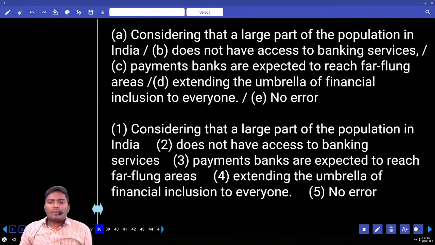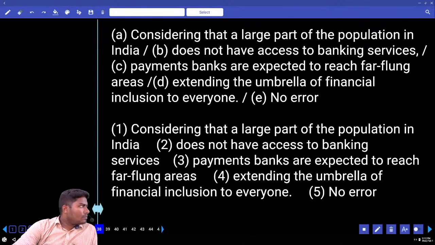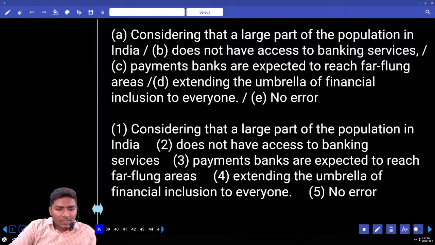Considering that a large part of the population in India does not have access to banking services, payment banks are expected to reach far-flung areas, extending the umbrella of financial inclusion to everyone. Can you tell me the subject of the sentence?